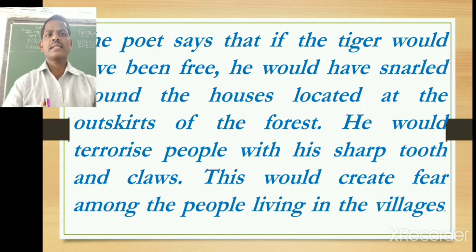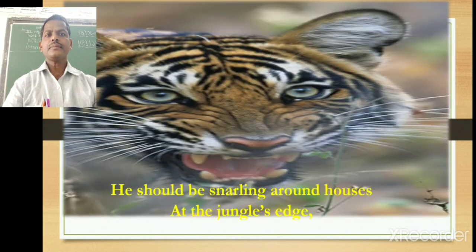around the houses located at the outskirts, outside of the forest. He would terrorize, frighten the people with his sharp teeth and claws. This would create fear among the people living in the villages. He should be snarling, creating his natural sound around the houses at the jungle's edges where the people are living in small houses as a village.